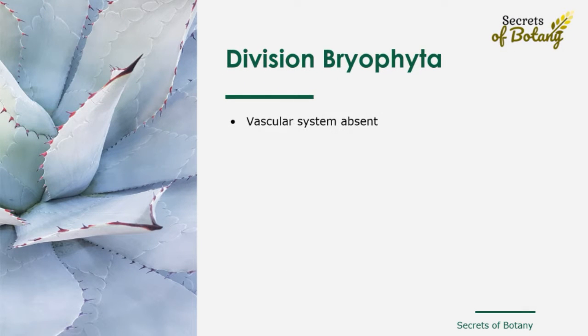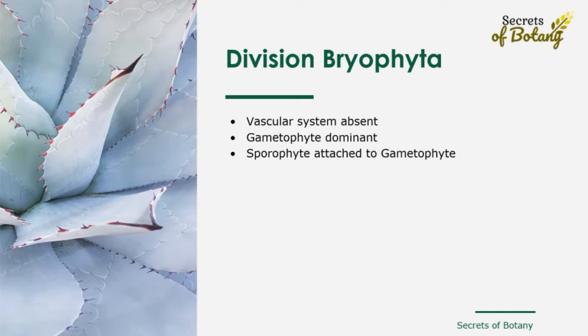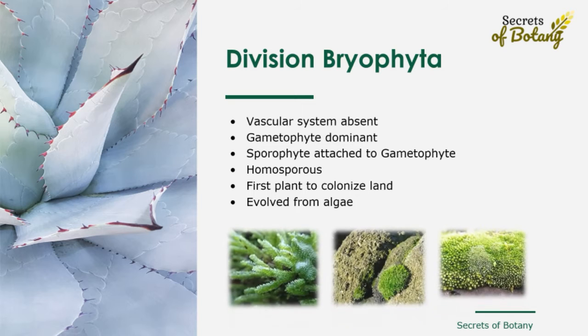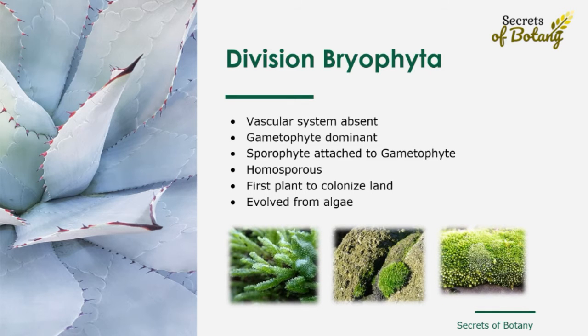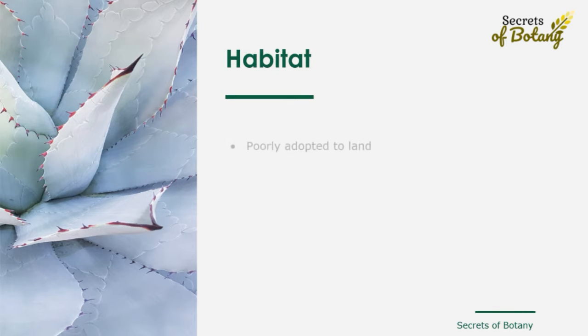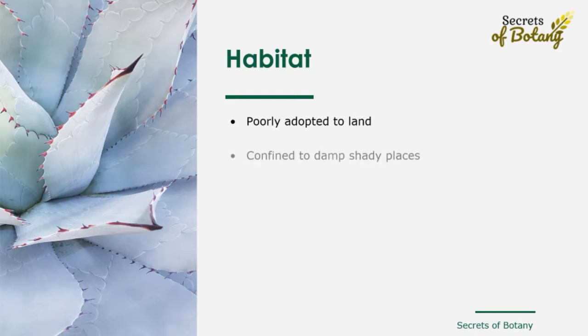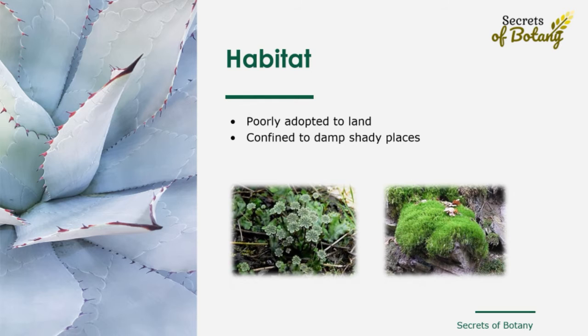Division Bryophyta. Bryophyta are plants with absent vascular system, gametophyte dominant, sporophyte attached to gametophyte, and are homosporous. The first plants to colonize land were the bryophytes. They are generally thought to have evolved from green algae. Habitat. The bryophytes are poorly adapted to live on land, and are mainly confined to damp, shady places.